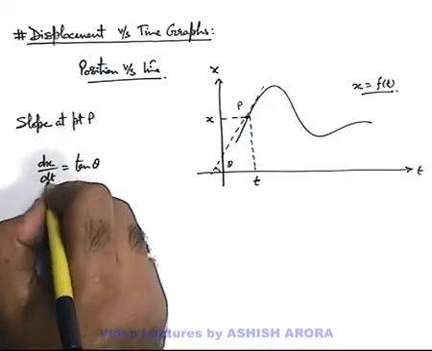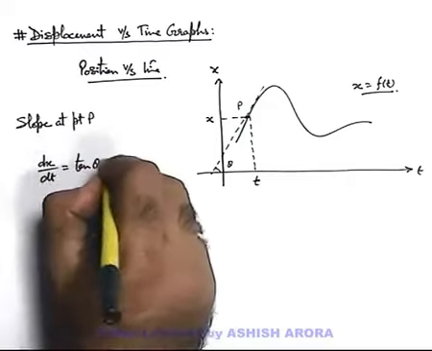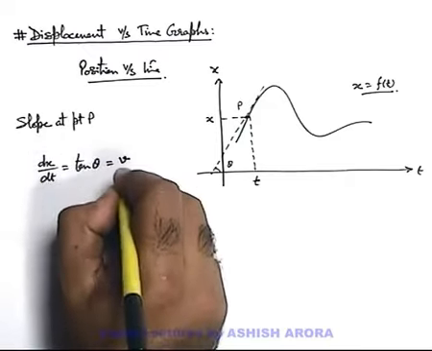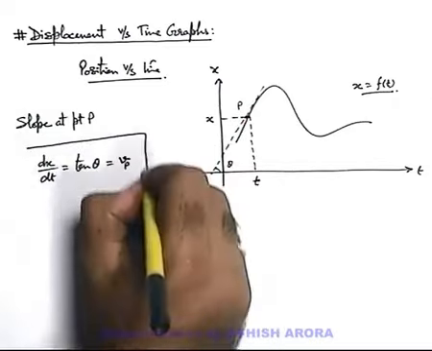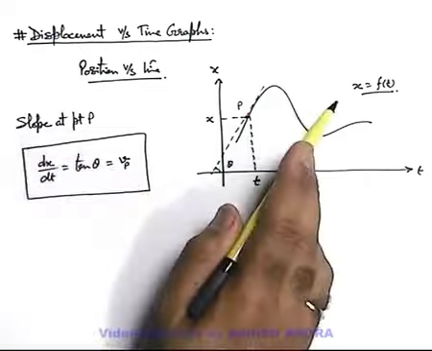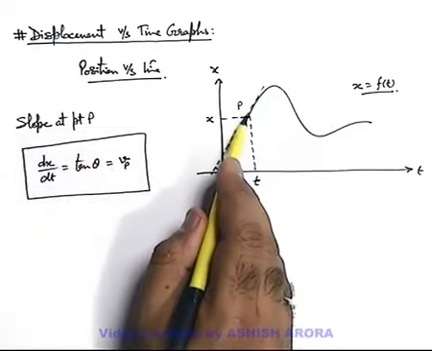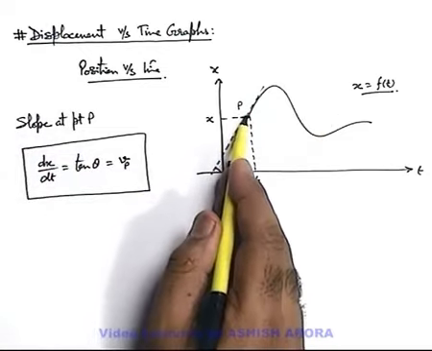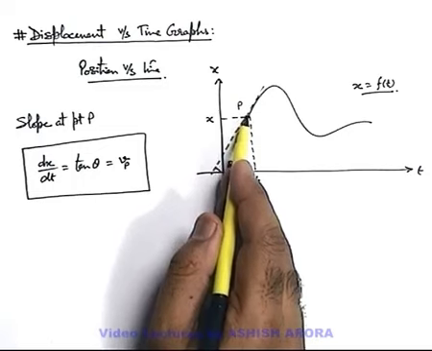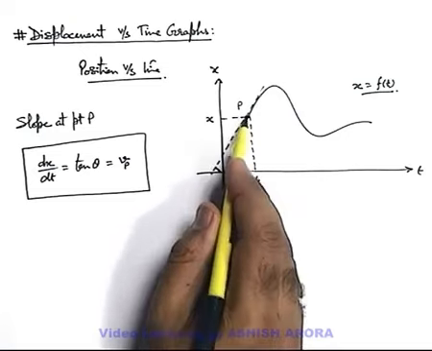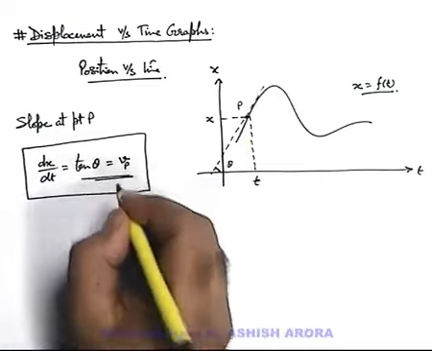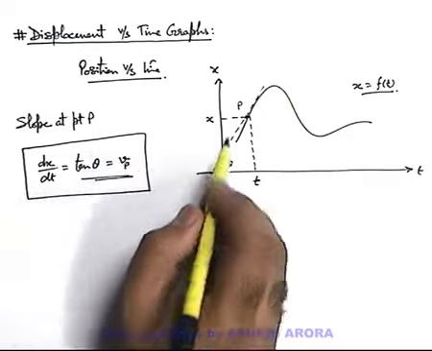And we all know that dx by dt can be directly written as the instantaneous velocity of the particle at this position P. So by a displacement time graph, at any point if we want to evaluate the instantaneous velocity of the particle, we just need to find out the slope of the curve at that point, and the slope will directly give us the instantaneous velocity of the particle at that point.